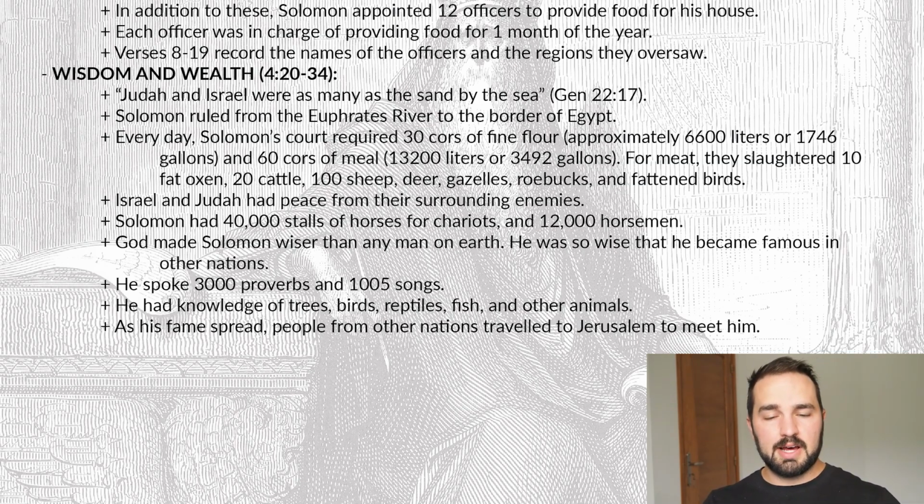But it wasn't just fine flour that he used. He also used 60 cores of meal. And that would be about 13,200 liters, or 3,592 gallons. For meat, they slaughtered 10 fat oxen, 20 cattle, 100 sheep, deer, gazelles, roebucks, and fattened birds. And so Solomon had quite a court. And I think this is really to tell us about the prosperity of the nation.